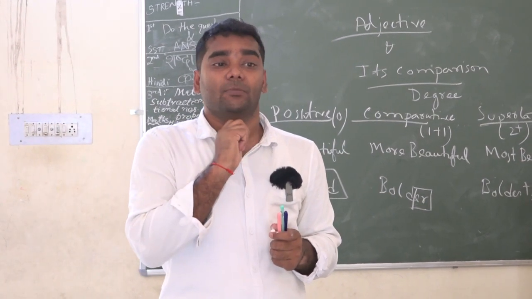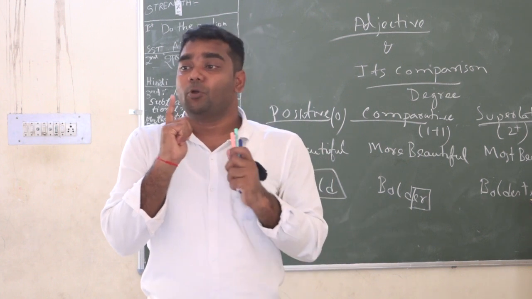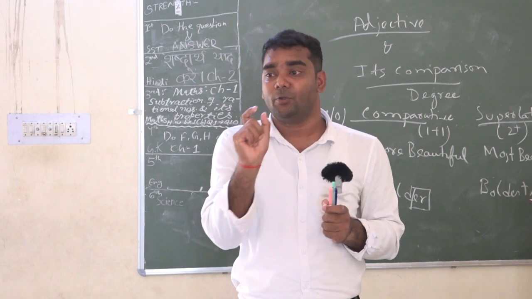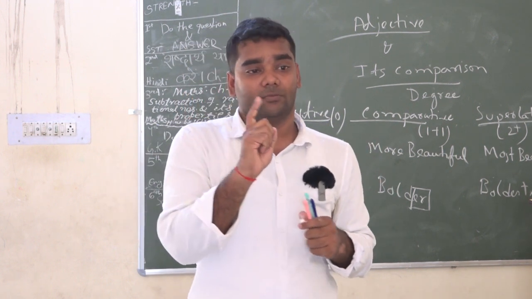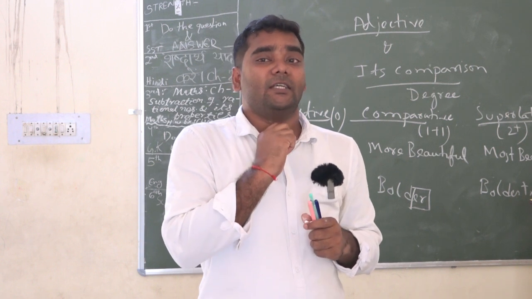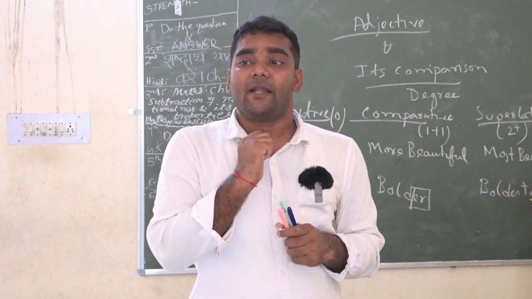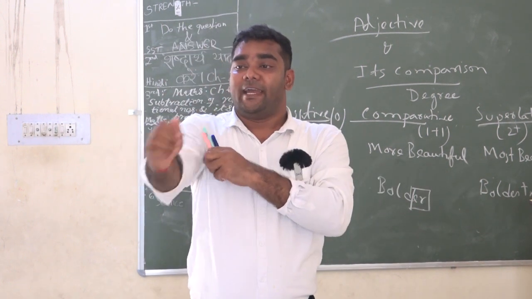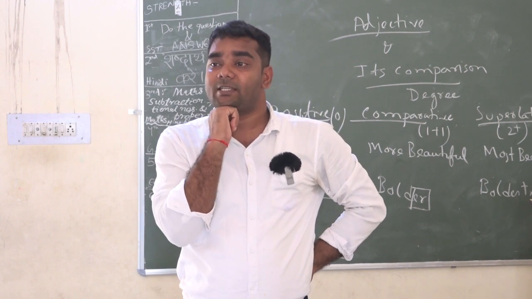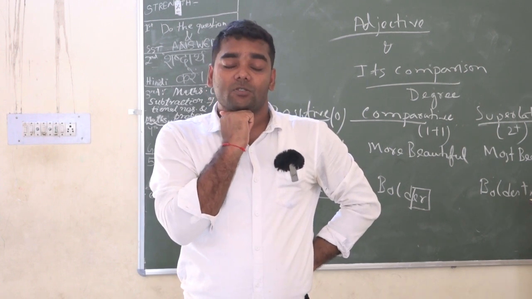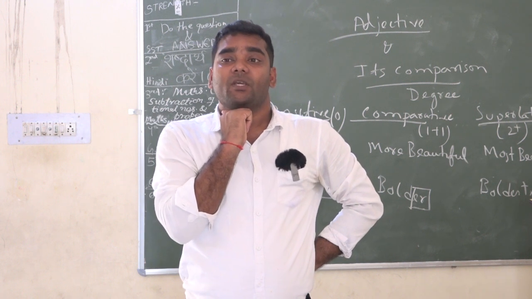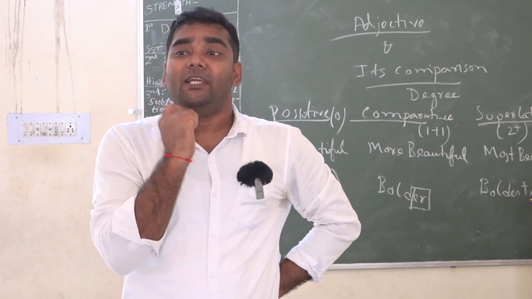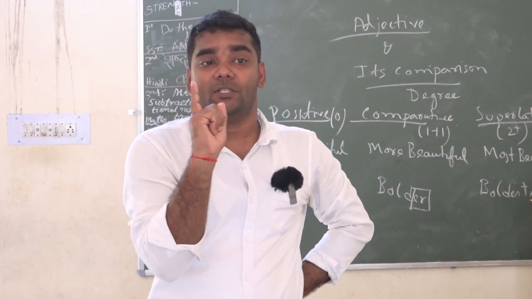All of you just put your hand under the jaw and make it tight. Now pronounce bold. Your lip touches only one time. You are opening your mouth only one time to pronounce this word.